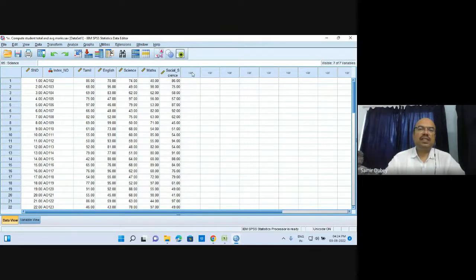So now we need to add another variable, and let the variable be total mark. We have to get the total marks of all these students. So how to get the total marks of all these students? Here it is.